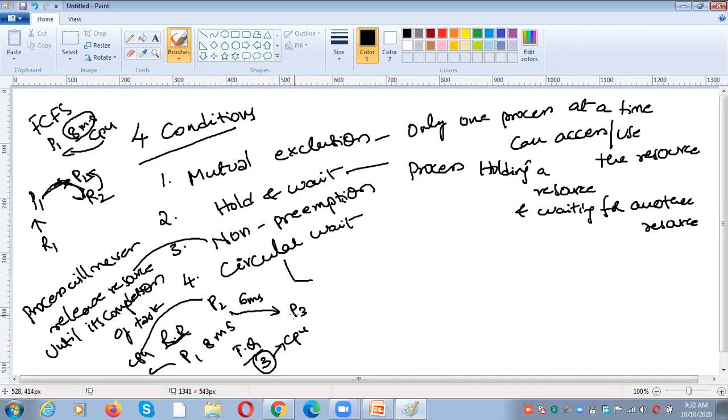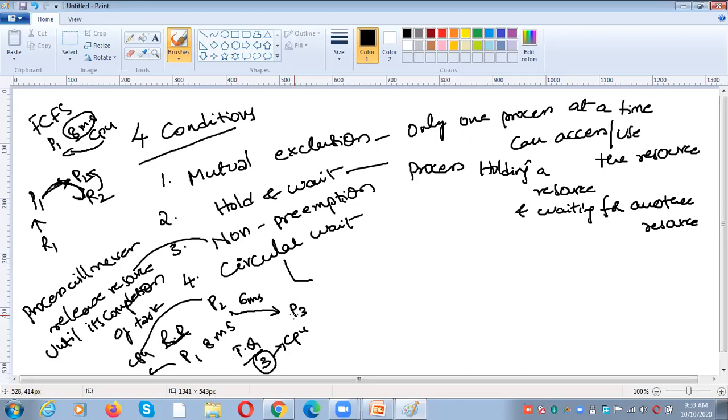We can take the resource from a process. For example, the CPU is executing a low priority process, and suddenly a high priority process comes into the main memory. The high priority process will never wait for the low priority process. At that time, the low priority process goes from the running state to the ready state, and we assign the CPU to the high priority process. Even though the low priority process has not completed execution, we take the CPU from it and allocate it to the high priority process. That is called preemption.